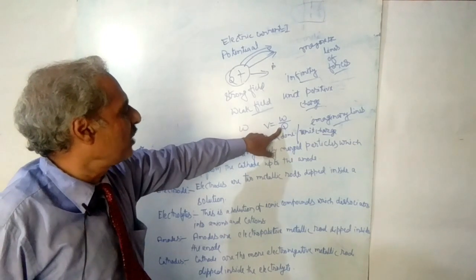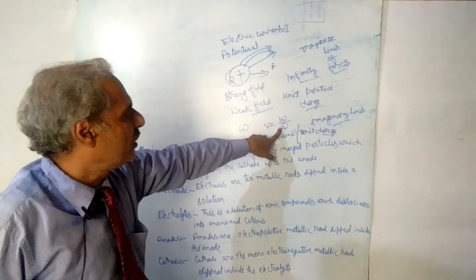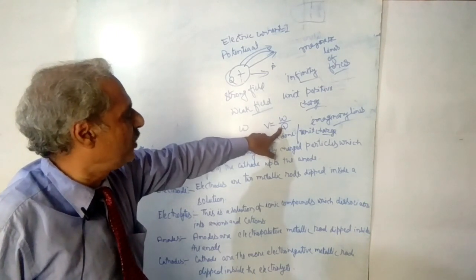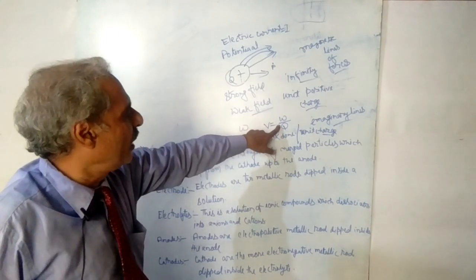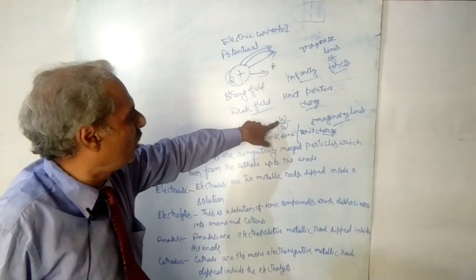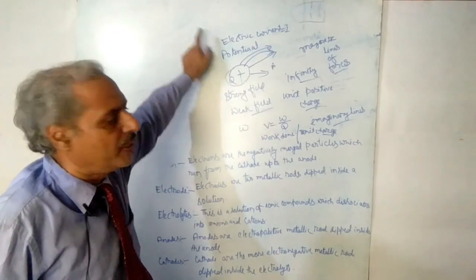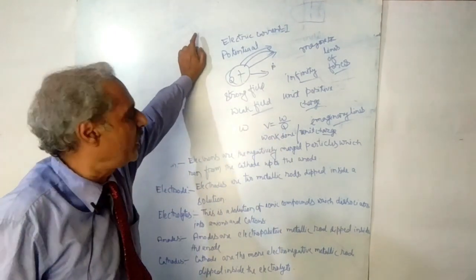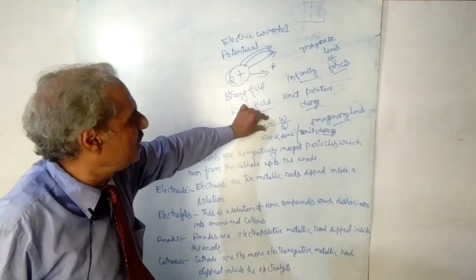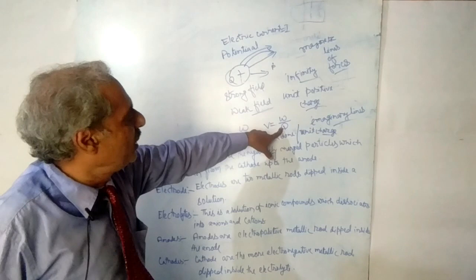Per unit charge means the value of charge will be equal to 1, not equal to 0. When you divide the total work done by the total charge, that quantity will be equal to the potential. So potential is defined as work done per unit charge.